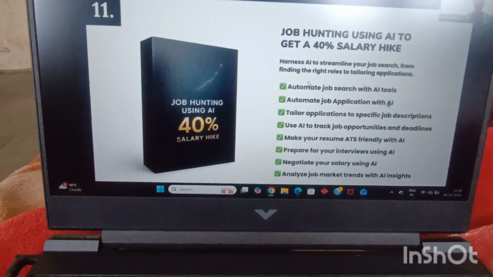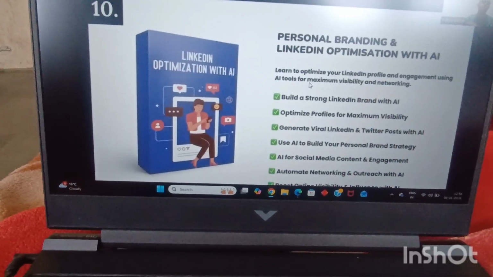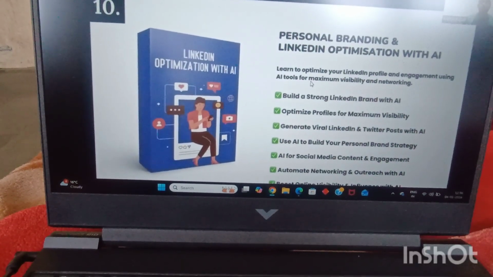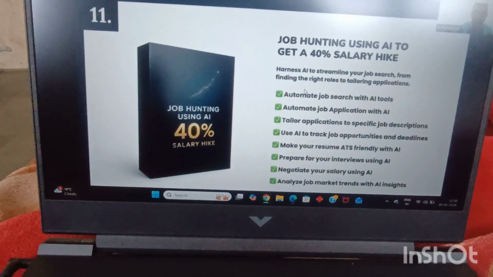Once we do that, we'll be moving on to the next module, where we'll be learning a skill which no college, no job, no school, no one in the world would have taught you. What am I talking about? I am talking about the art of salary negotiation. Yes, you will be learning all about salary negotiation with the help of AI.